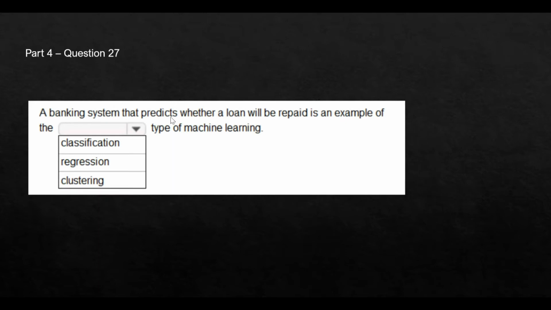This question is asking about a banking system where you want to predict if a loan will be repaid or not. This is an example of classification because you would try to classify the customers based on a certain set of parameters, like who will repay the loan and who will not. This is not asking to predict numbers or numeric values, like what will be the sales or how many products will be manufactured. It is not a number. If it was a number, we would have used regression, but since it is asking whether a loan will be repaid or not, you will be grouping those customers, and accordingly a classification model will work here.